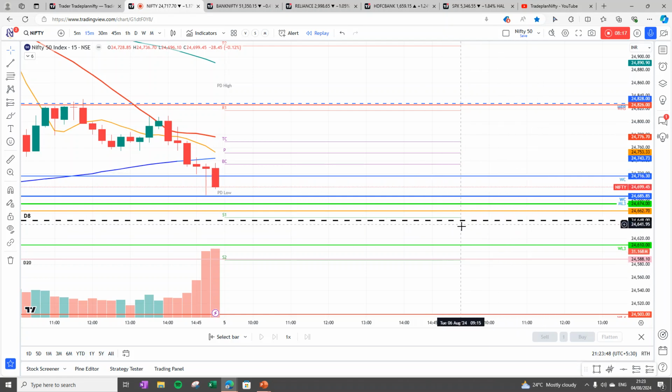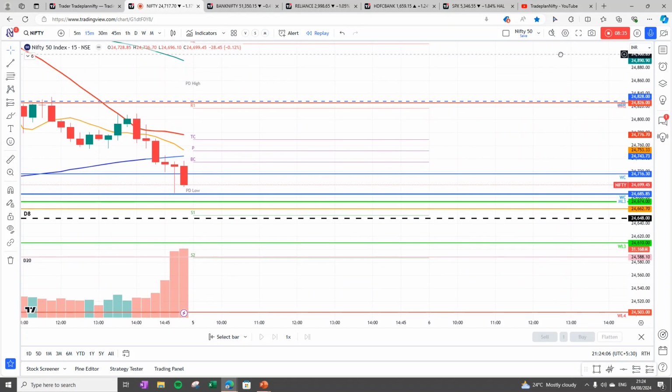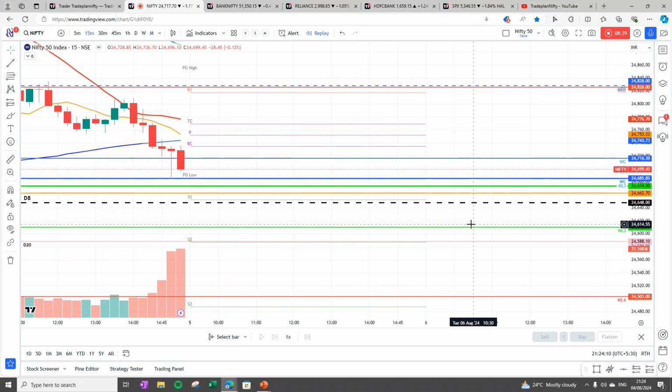So any dip in the market towards 24,610 is a buy with a stop loss just below 24,588, and this could be a weekly target for 25,000 or 24,951. The first target is 24,800 and the second target is 25,000. So that's the plan. Unless the market breaks 24,580, I'm not going to take any shot.